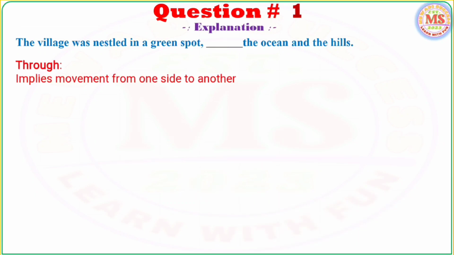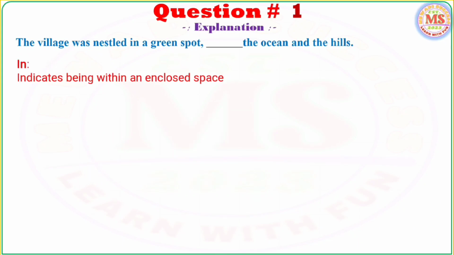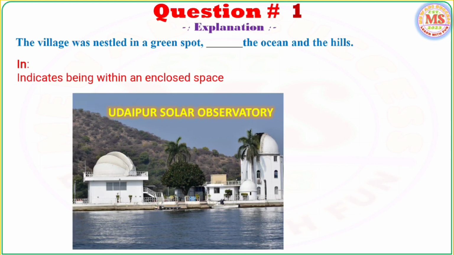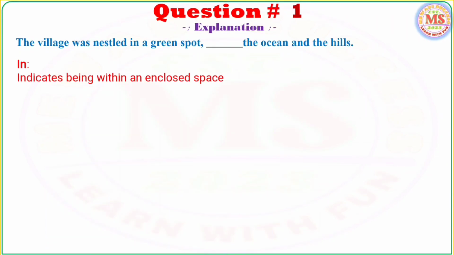Because through implies movement from one side to another, like the boy passes through a tunnel. In indicates being within an enclosed space, like the Udaipur Solar Observatory is surrounded by water and it is located in Fatehsagar Lake.